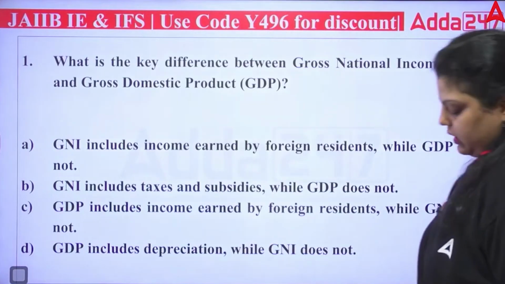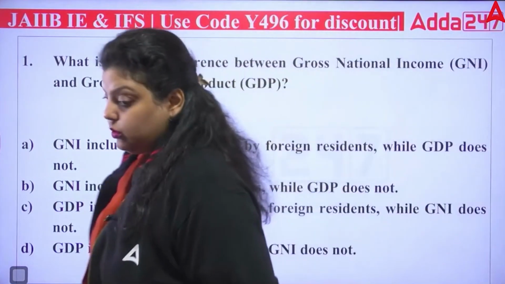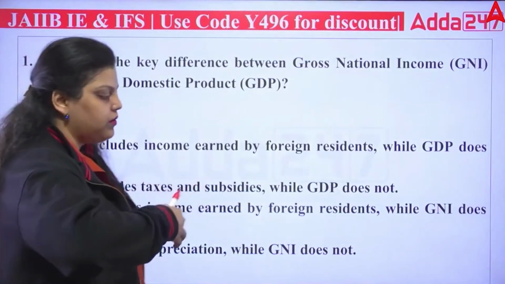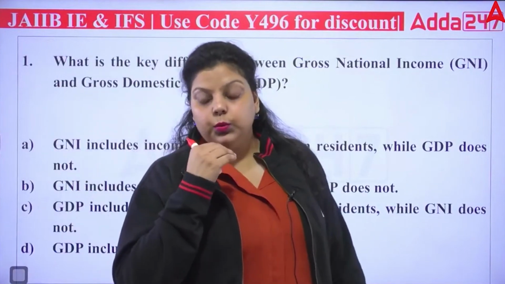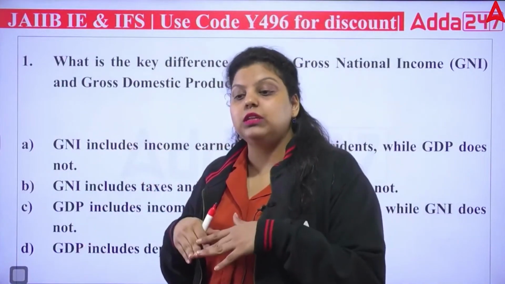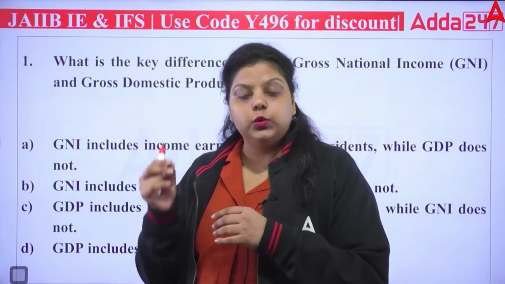So, what do you think? Which of the following is actually the difference between GNI and GDP? GNI is the gross national income of the country, and GDP is the money value of all final goods and services produced within the geographical boundary of a country during a financial year.